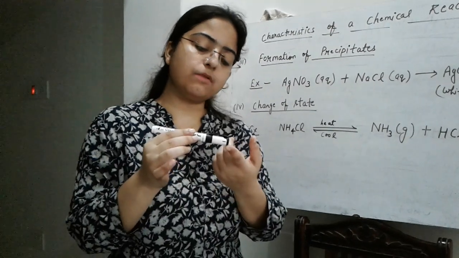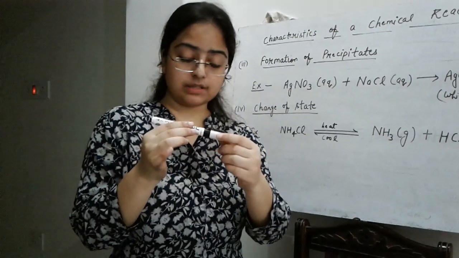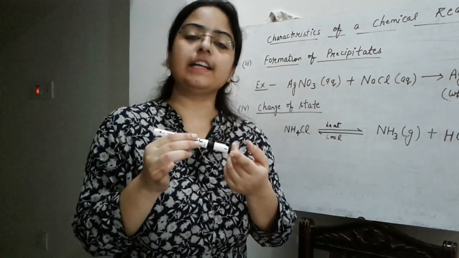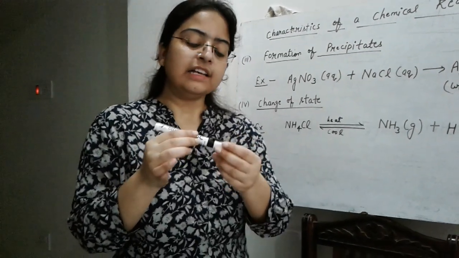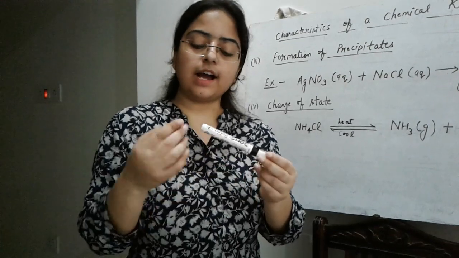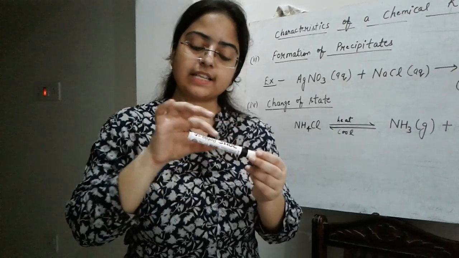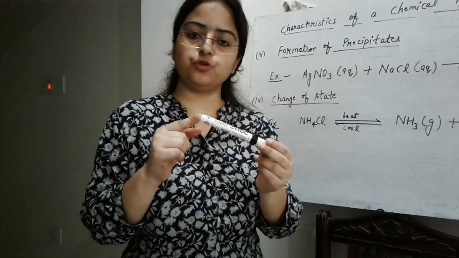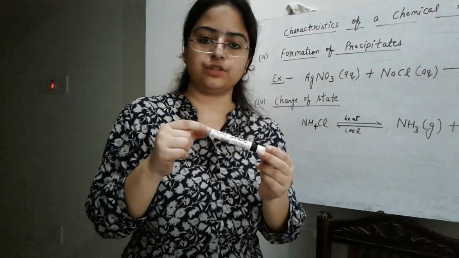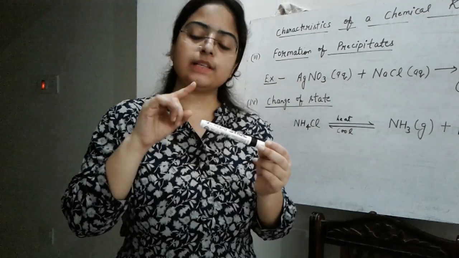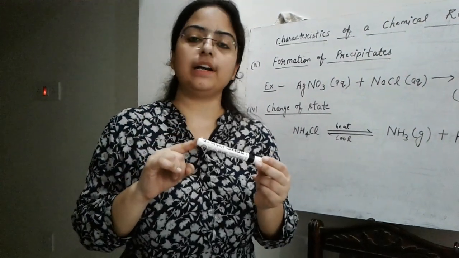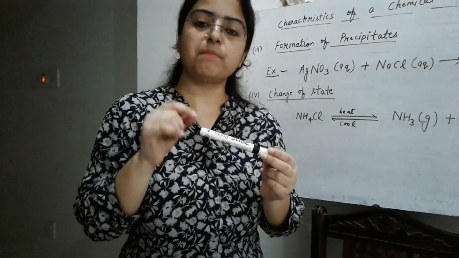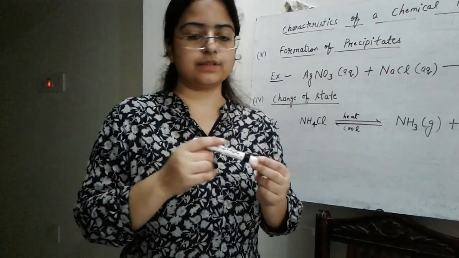Now we will heat the bottom of the test tube where the ammonium chloride is taken. On heating, ammonia gas and hydrogen chloride gas will escape from it and get deposited on the mouth of the test tube, which is the cooler part. Here this ammonia gas and hydrogen chloride gas will again combine to form a white colored mass of ammonium chloride.